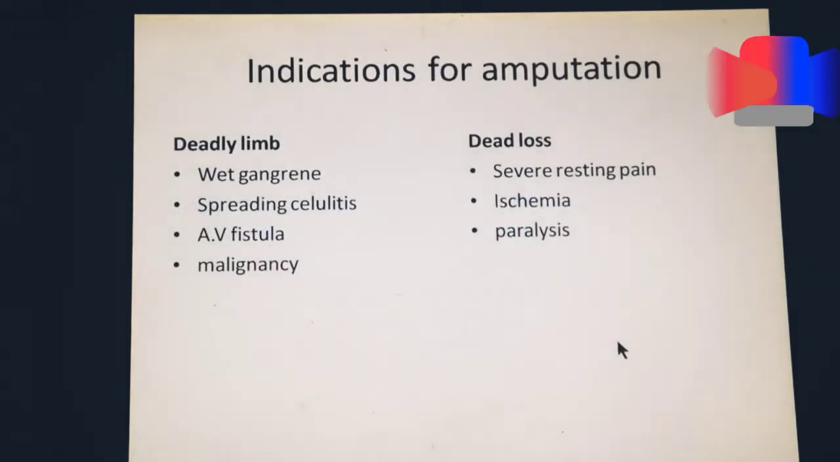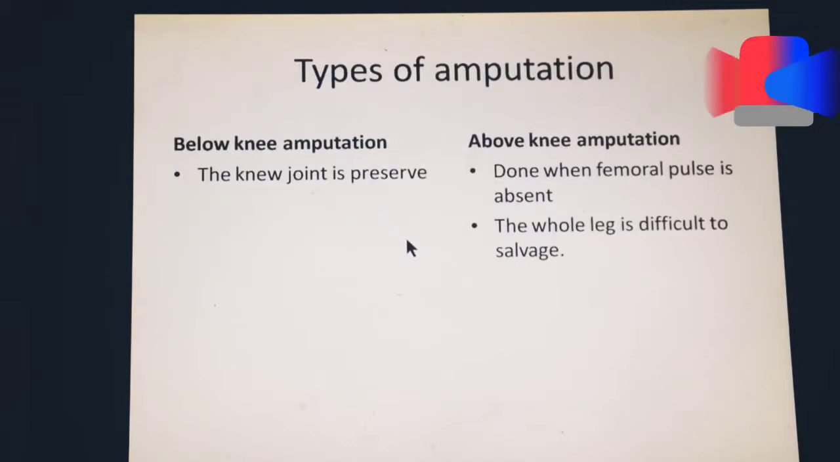The indication of amputation is basically can be a deadly limb, or the limb is basically a dead loss. So the deadly limb is wet gangrene. You need to urgently cut that area, or spreading cellulitis, or an AV fistula is being formed, or a malignancy has occurred there. In a dead loss, there is severe resting pain and ischemia and paralysis.